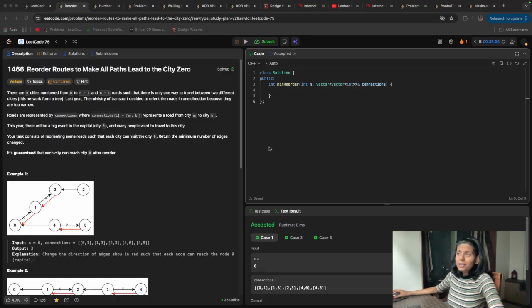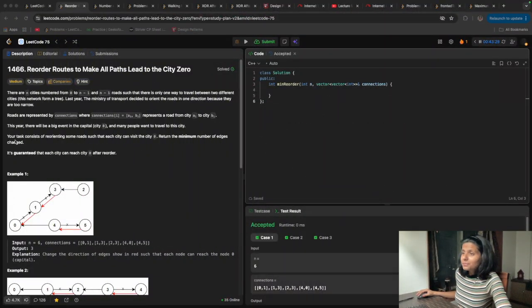The roads are represented by connections. Connection i, AI BI, represents a road from city AI to city BI. Basically, connection i equals AI BI means there is a road which goes from AI to BI. It is one way: if we are at AI then we can go to BI, but if we are at BI we can't go to AI because it's just one way, AI to BI.